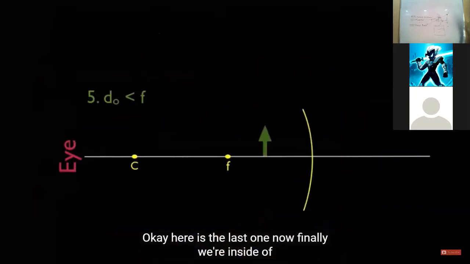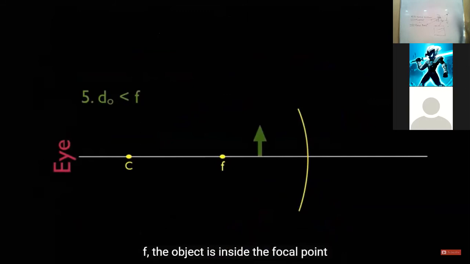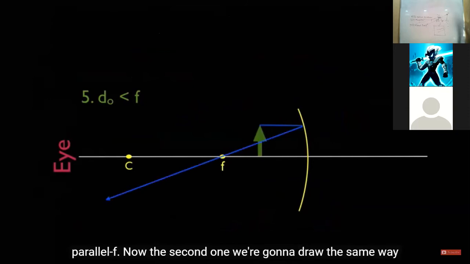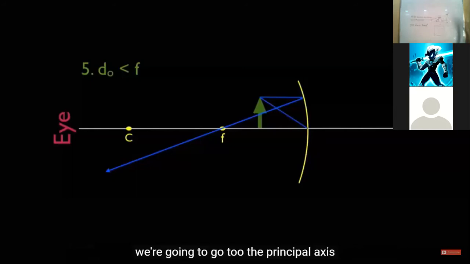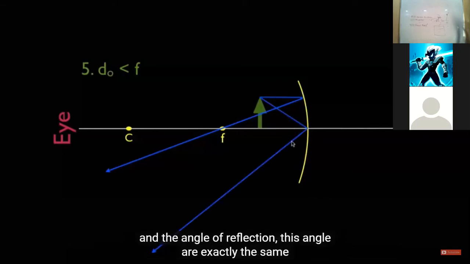Okay, here's the last one. Now, finally, we're inside of F. The object is inside the focal point. And you're going to do the same thing with the first one. This is what I discussed today, parallel, F. Now, the second one, we're going to draw the same way. We're going to go to the principal axis, and it's going to reflect at the same angle, so that the angle of incidence, this angle, and the angle of reflection, this angle, are exactly the same.